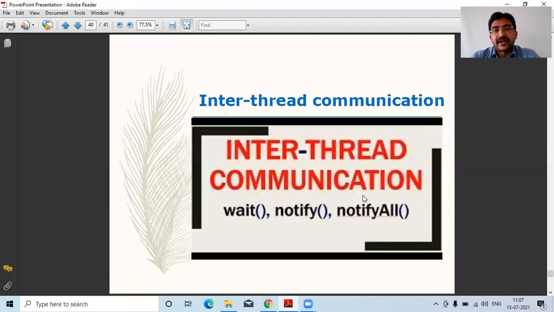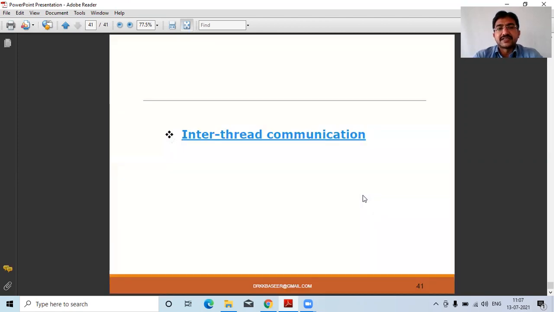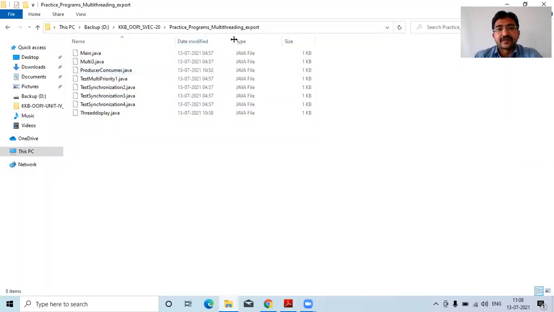For example, we have already seen a figure where there is a process, and under that we have different threads: thread 1, thread 2, thread 3. If we want to make communication between T1 to T2, T2 to T3, or T3 to T1, we can use this concept, ITC, that is inter-thread communication. Let me discuss inter-thread communication in detail.